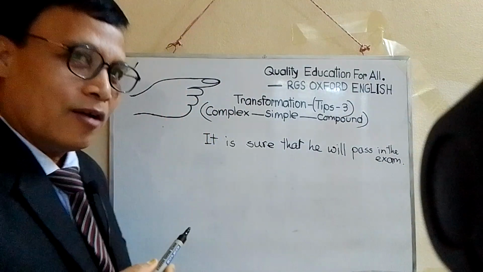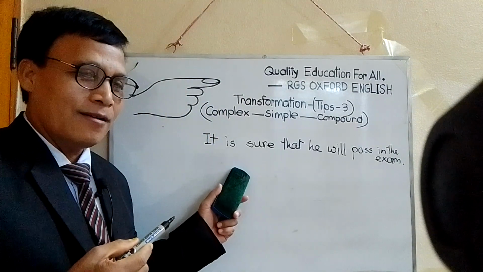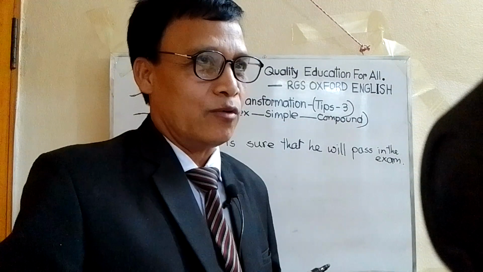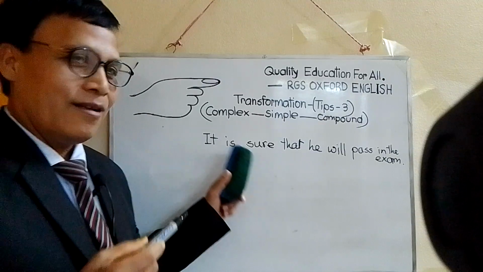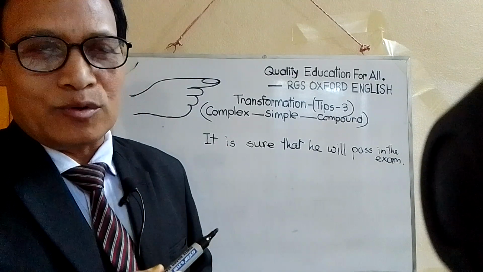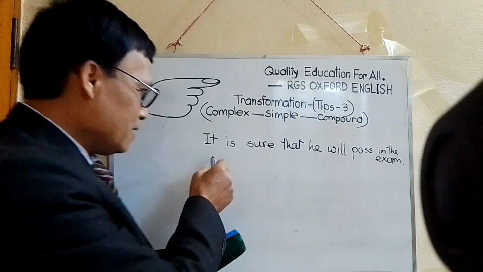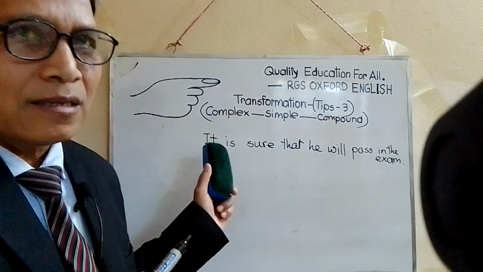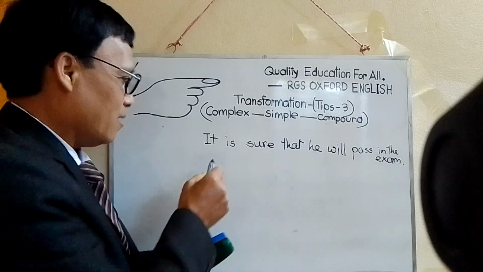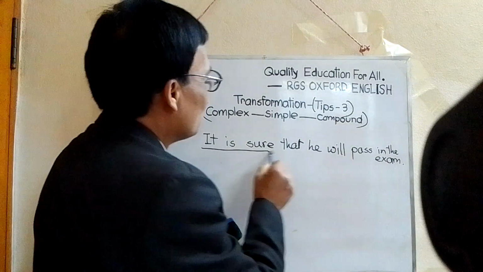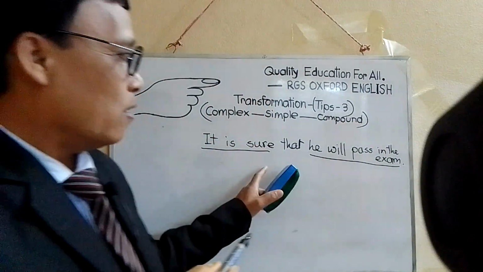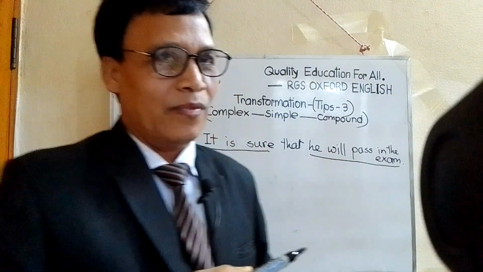Listen to me, and I would like to show you some tips which will enable you to turn a complex sentence into a simple or compound one. You see here, this is a complex sentence. There are two clauses here: it is sure, and he will pass the exam.